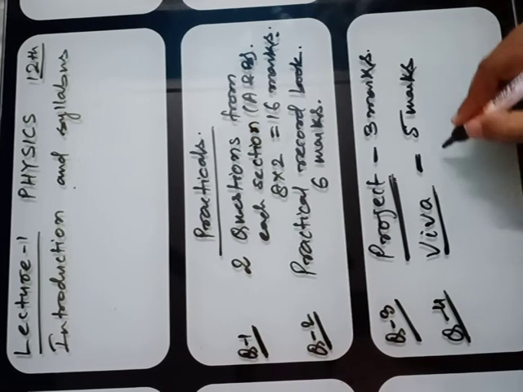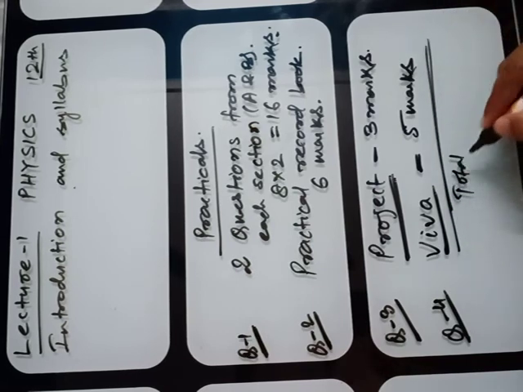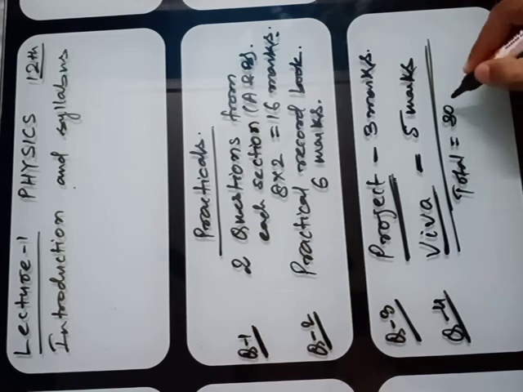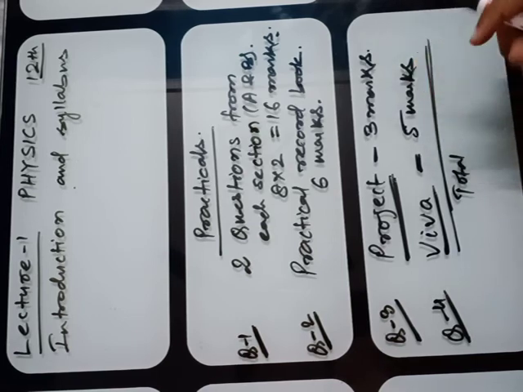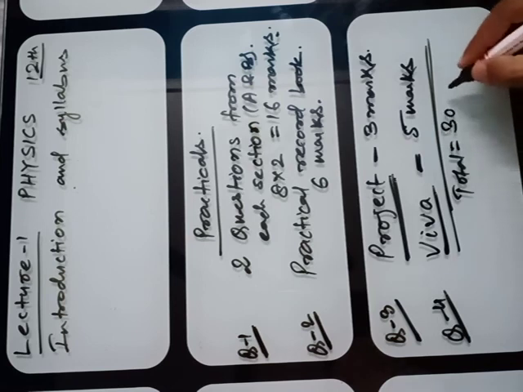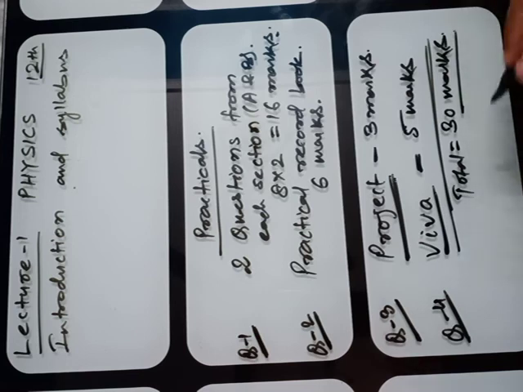Now you can see it is a total of 30 marks. So practical and theory together make overall 100 marks. In this way you have to prepare yourself for session 2021.